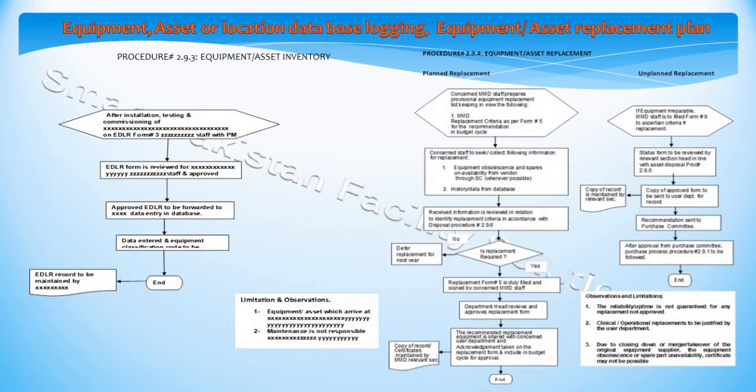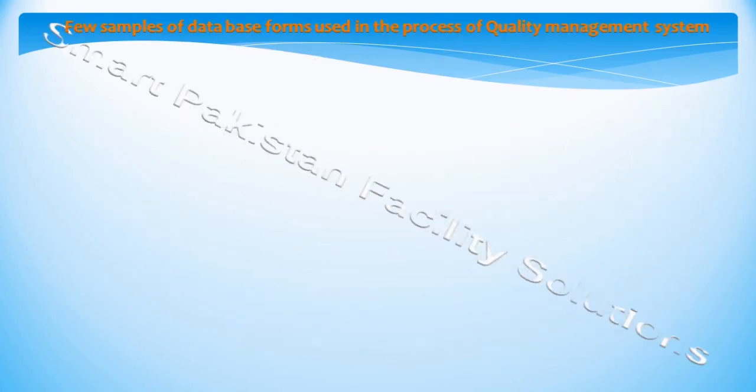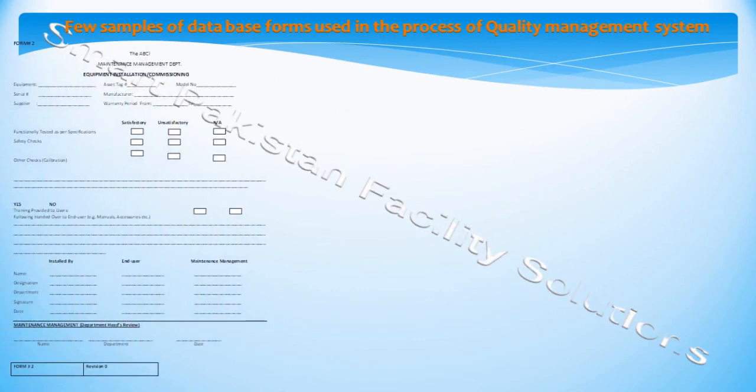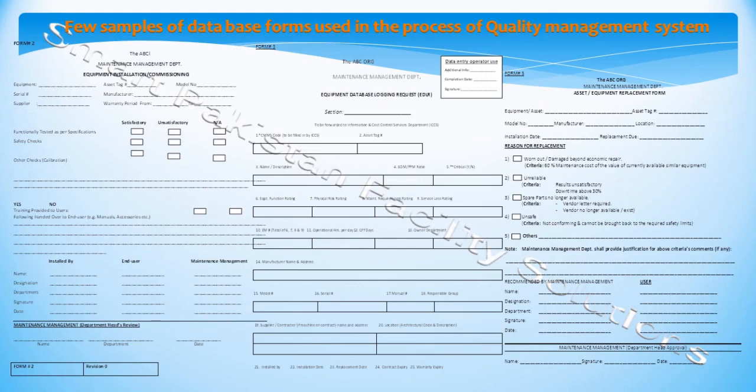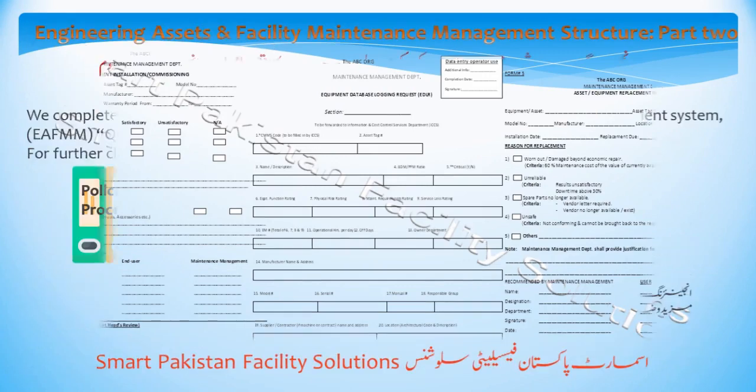Other important actions of the quality management system: logging of equipment or location, the start or beginning of the asset or facility life cycle, and disposal, the process at the end of its life cycle. For the quality management system, forms for the database are also required. These may be in hard or soft format. The number and type of forms depend on the organization's business. A few examples are shown of equipment installation, logging and replacement forms.